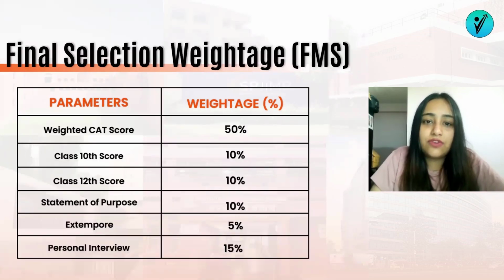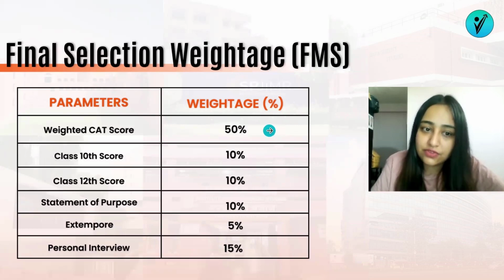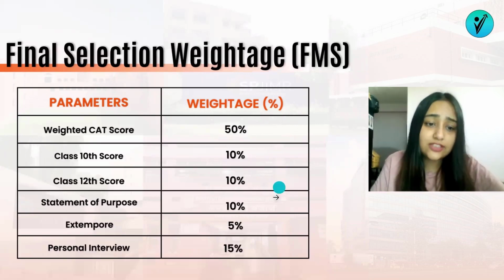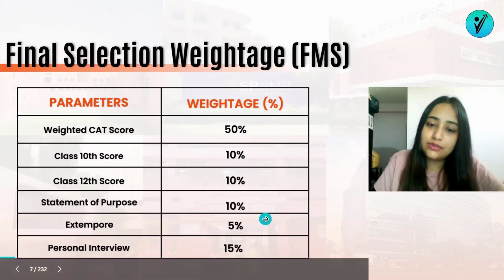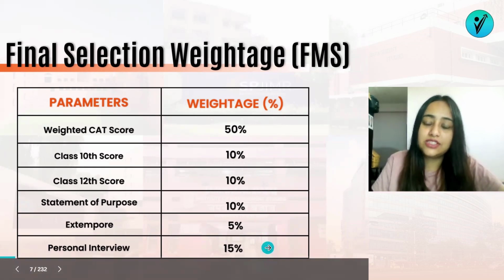If we check out the final selection criteria of FMS, यहाँ पे आपके CAT के स्कोर का वेटेज is 50%, 10th and 12th का स्कोर पे again 10% का वेटेज है. यहाँ पे again you can see graduation score पे there is no such weightage. Statement of purpose discussion होता है FMS में जिसका वेटेज is 10%. Extempore भी add होता है selection में जिसका वेटेज is 5%. And आपके personal interview का वेटेज is 15%.